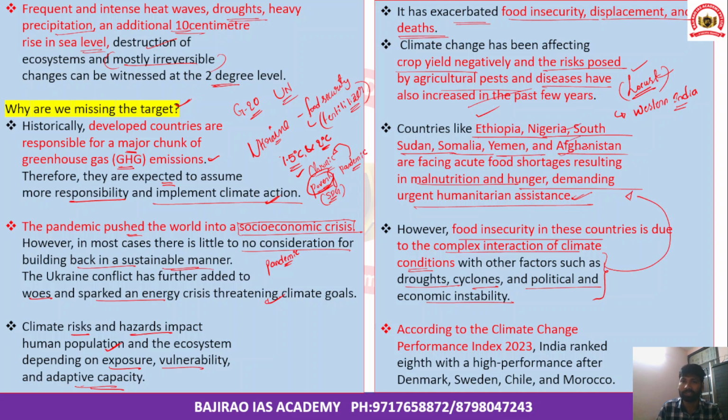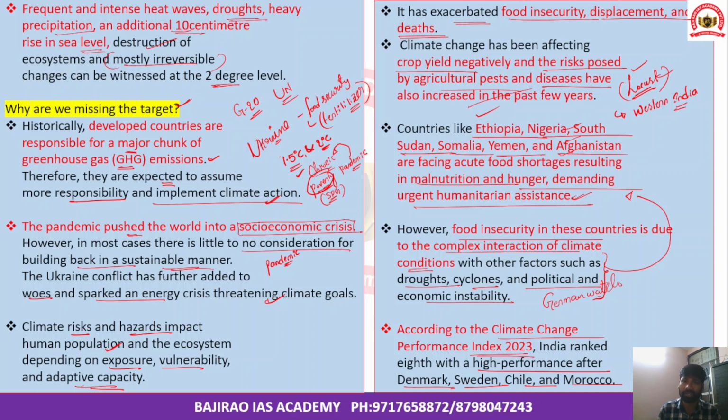According to the Climate Change Performance Index 2023, which is published by Germanwatch, just remember this is published by Germanwatch, India ranked 8th with high performance after Denmark, Sweden, Chile, and Morocco. So India's performance is very high compared to several other countries.